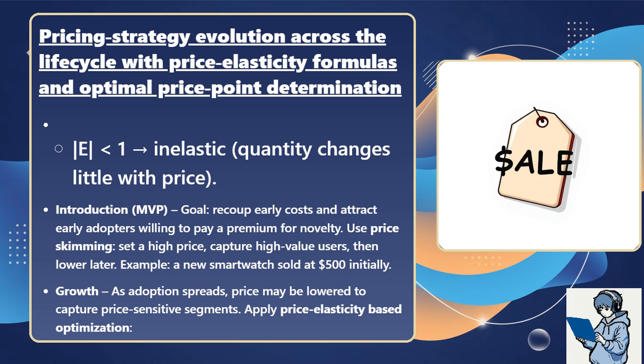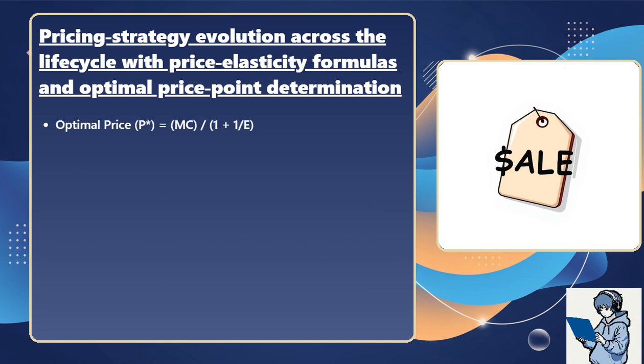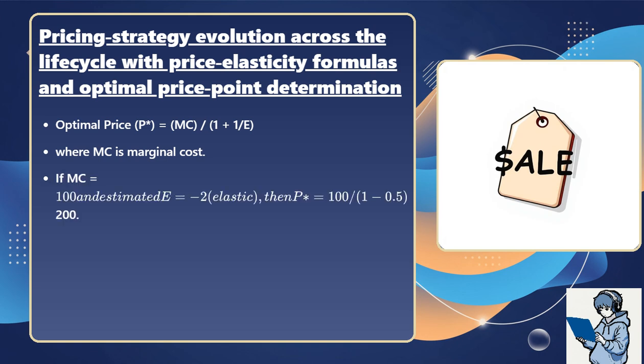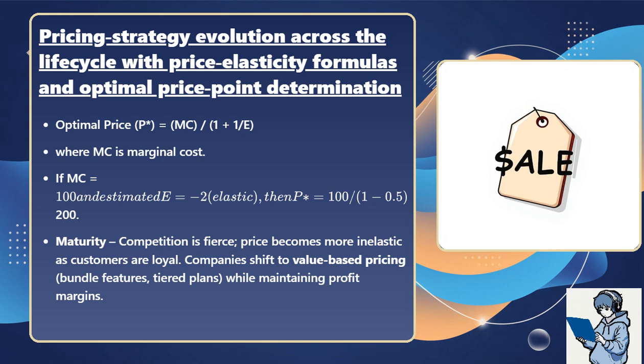Apply price elasticity-based optimization. Optimal price P star equals MC divided by (1 plus 1 over E), where MC is marginal cost. If MC equals $100 and estimated E equals -2, then P star equals 100 divided by (1 minus 0.5), which equals $200. Maturity: competition is fierce. Price becomes more inelastic as customers are loyal. Companies shift to value-based pricing, bundling features and tiered plans while maintaining profit margins.